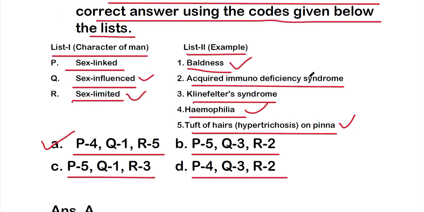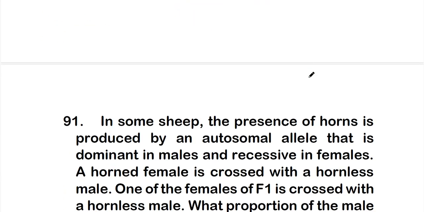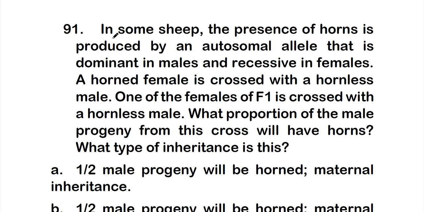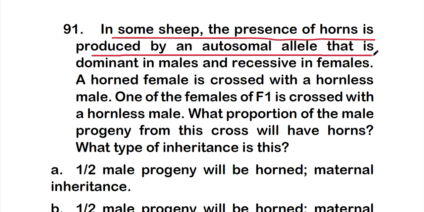Okay, so let's move on to question number 91. That is, in some sheep, the presence of horns is produced by an autosomal allele that is dominant in males and recessive in females.